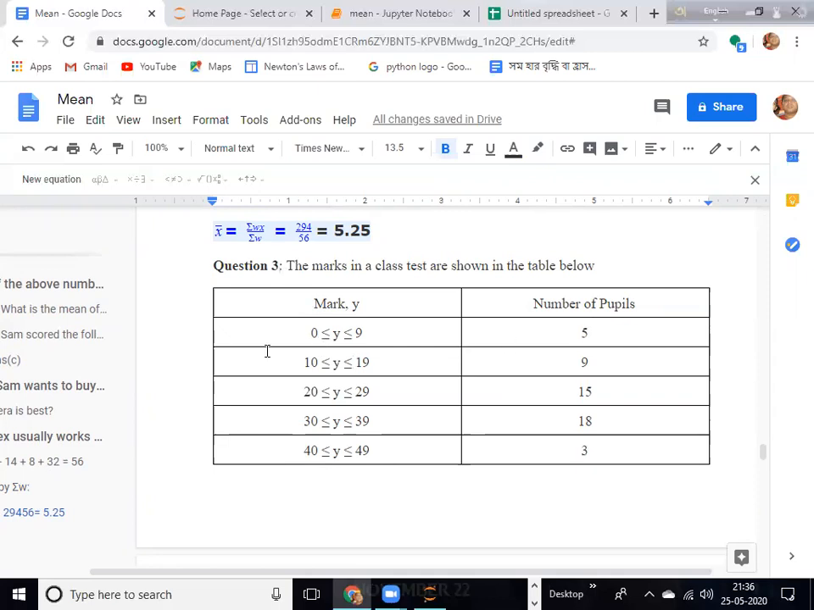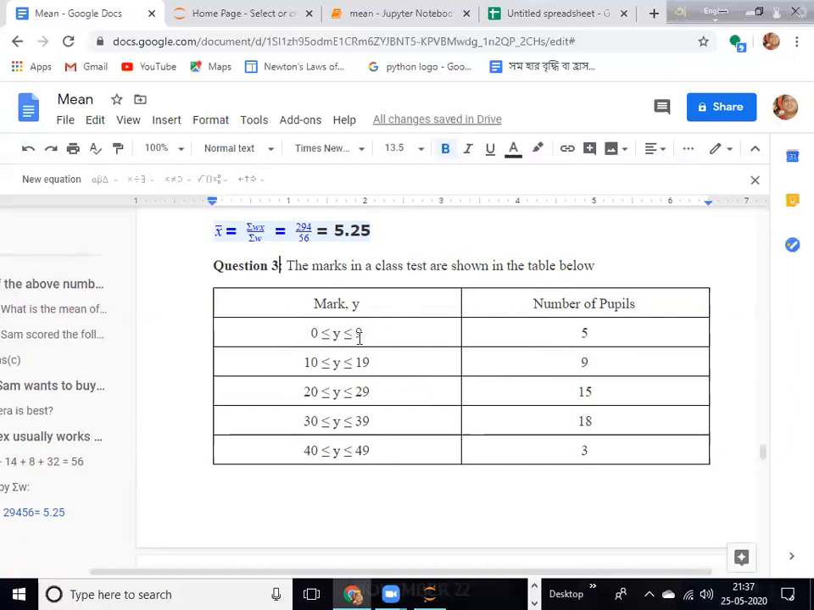So 5 people got between 0 to 9, including 9. This type of data, this 0 is known as the lower limit and 9 is known as the upper limit. So you see that in the second row, the 9 is the upper limit, whereas in the third row, the lower limit is 10. That means these two are not matched. If they are not matched, this is known as the discontinuous frequency table.